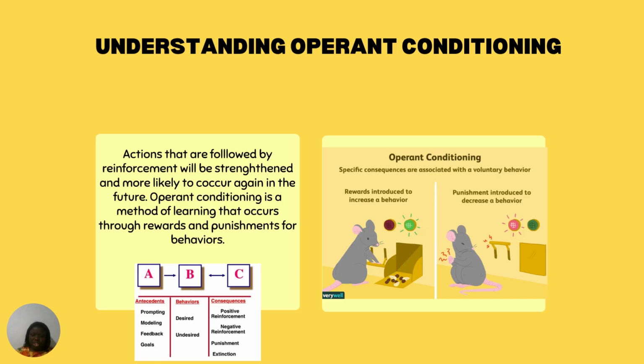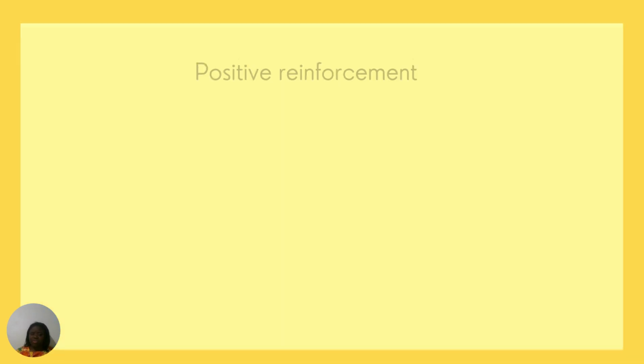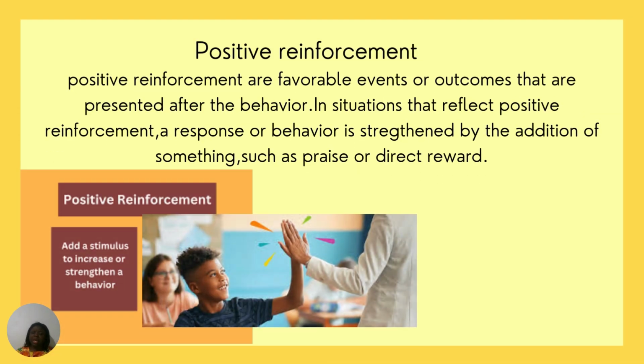So if you look at the picture, with operant conditioning, we can see a reward introduced to increase a behavior, or punishment. But I am going to speak only on reinforcement. So what do we mean by positive reinforcement? This is where a favorable event or outcome is presented after the behavior.